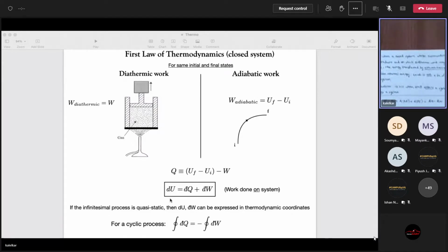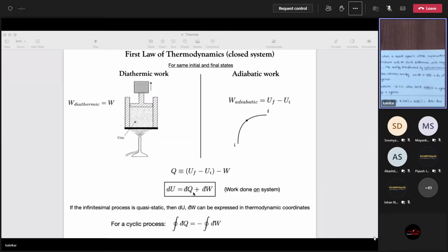So this law as given over here is true for any infinitesimal process. But if you want to take the next step and write dW bar as minus PdV, it means you are assuming the process is also quasi-static. Quasi-static means from one step of the process to the next step, a system is always in thermodynamic equilibrium, so that you can use thermodynamic coordinates such as pressure and volume.